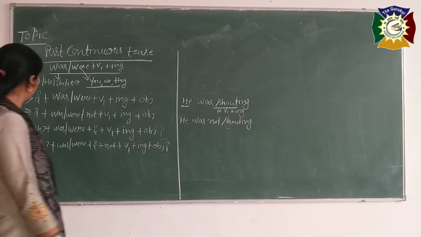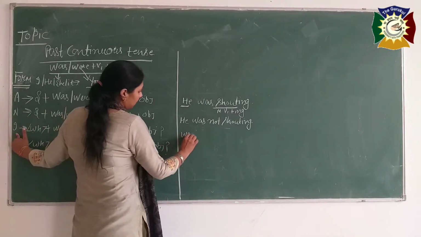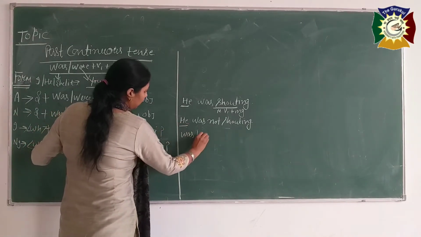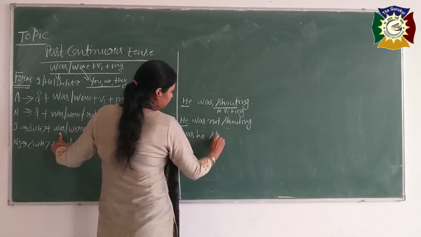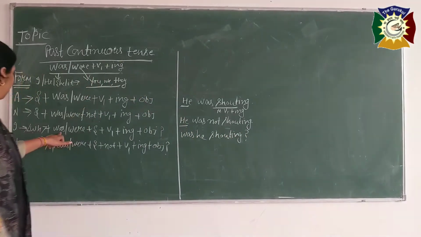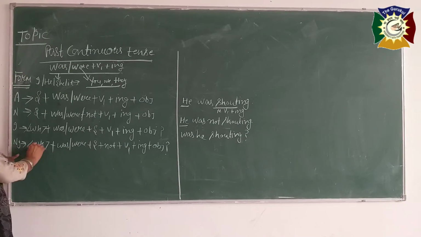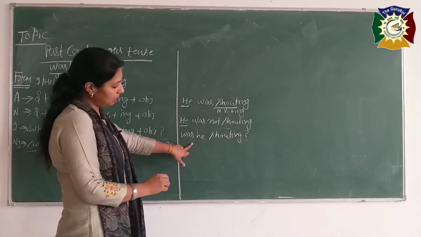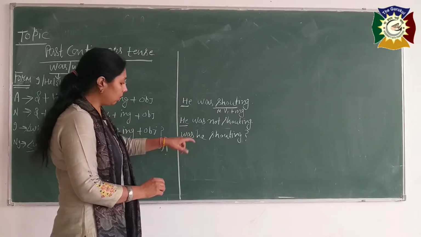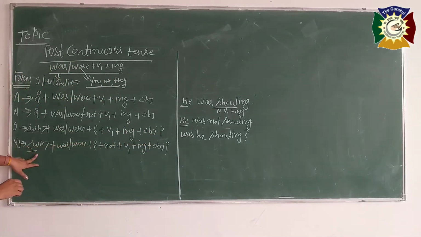Now the interrogative sentence. Was will come here, because our subject is he. Was he shouting? Is it clear? Now if you are able to give the answer in yes or no, what do we use? We use was and were. It will start from here. If you are not able to give the answer in yes or no, then you will start your question with WH family words. WH family words, you know very well about that.